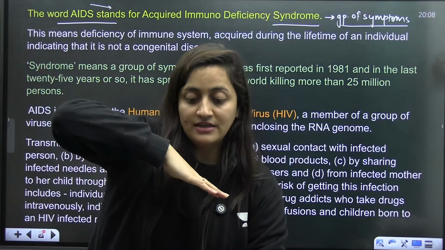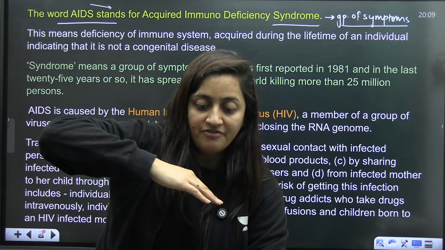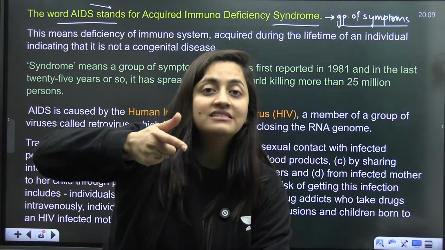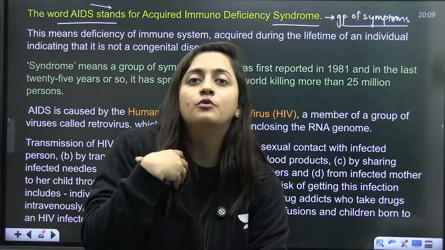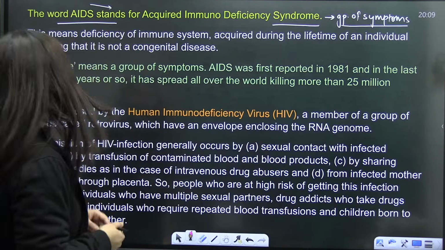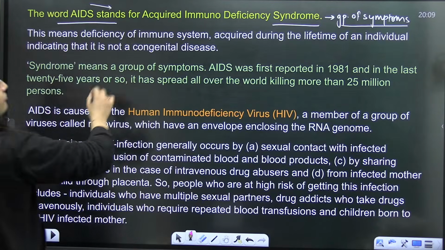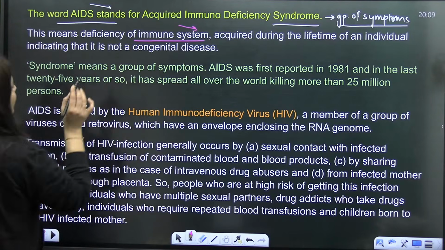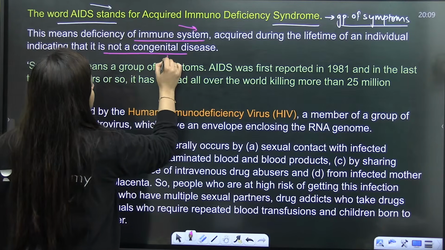Their number will get affected, right? So imagine when these cells are not working fine, then how can we expect our immune system to work? So it is like that. Here, it is the deficiency of the immune system and it is acquired during the lifetime. It is not a congenital disease.